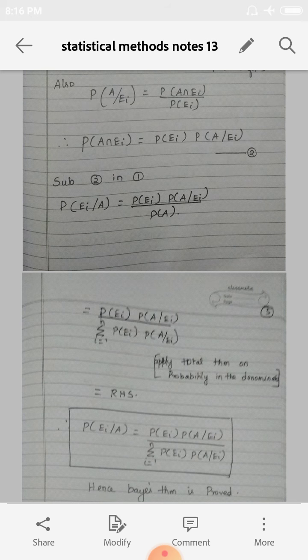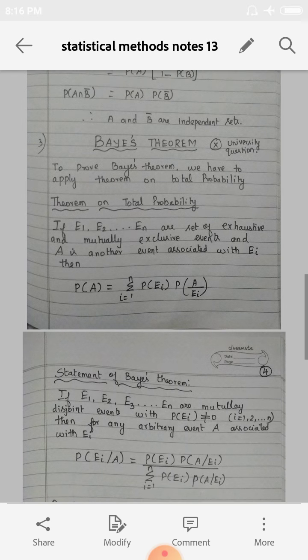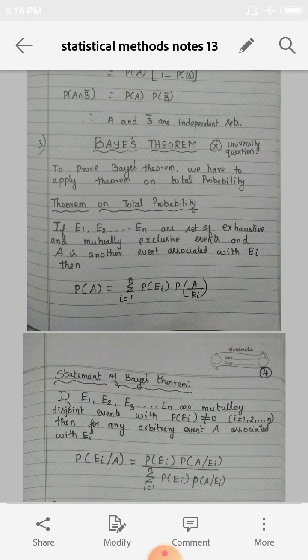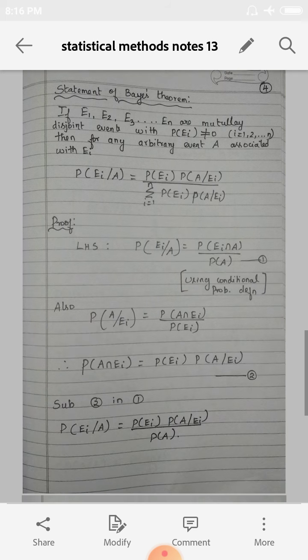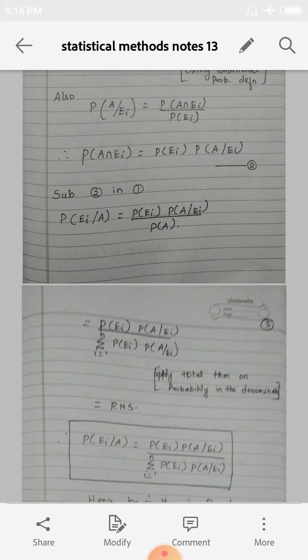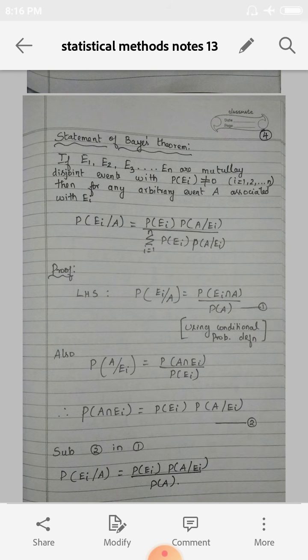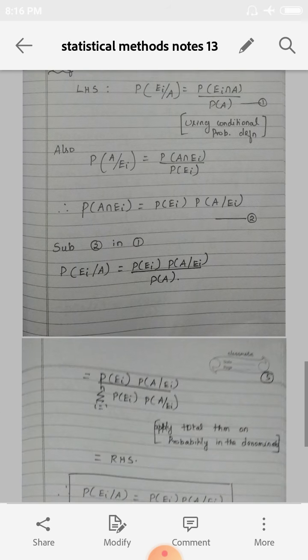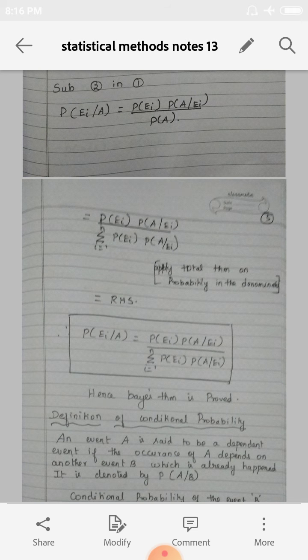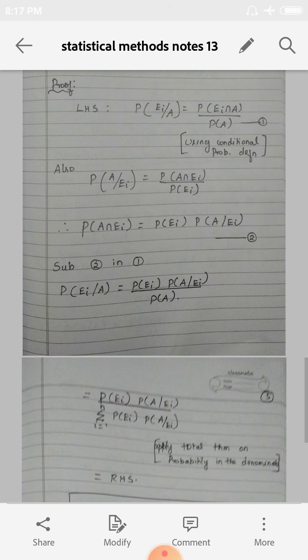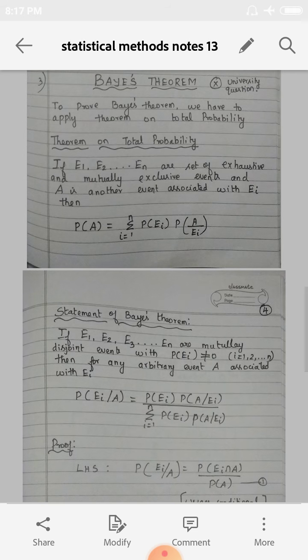P of A. In the denominator, we have to apply the theorem on total probability. What is P of A? P of A is equal to summation i is equal to 1 to n P of Ei into P of A condition Ei. You have to substitute this here, in place of P of A in the denominator. So that is applying the theorem on total probability. And see, this is the right hand side, the RHS of the Bayes theorem. Hence the theorem is proved. The proof is very simple, girls. So before studying the proof, just learn the theorem on total probability.